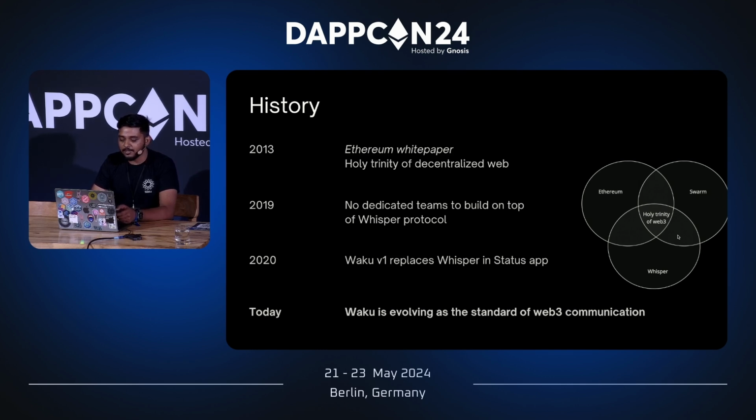Until 2020, there were not many teams working on Whisper as a protocol for R&D. But in 2020, Waku V1 replaced Whisper in the Status app. Waku is an iteration of Whisper. We had a lot of architectural changes happen in the course of time. And in 2020, Status, a messaging app, migrated from Whisper to Waku.